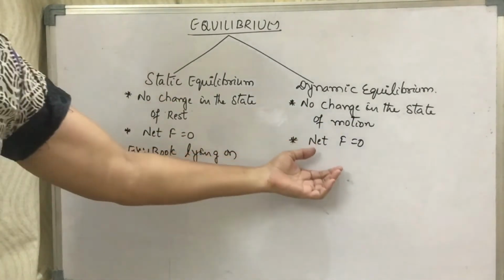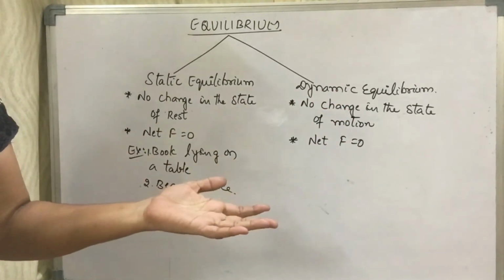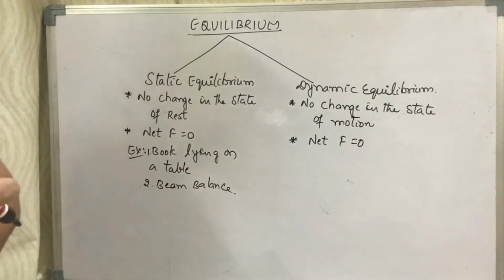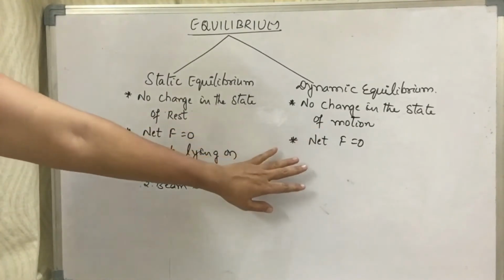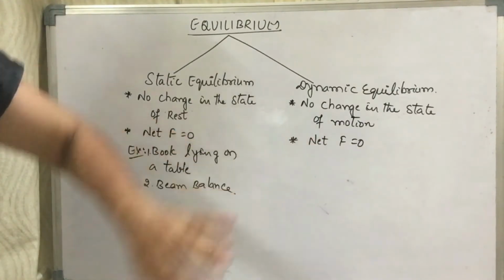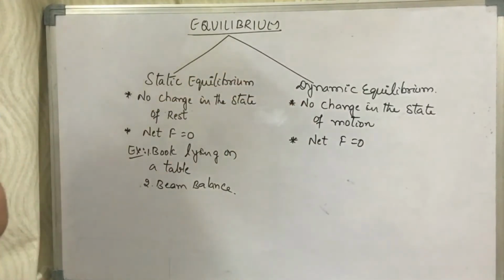What, madam? Force is 0, but there is motion. How is it possible? Yes, your question is absolutely correct. Your doubt is correct. Force is 0, and what you heard is also correct. The force is 0, but the body is in motion. How is it possible? Now, let us consider that a body is moving with a constant velocity.